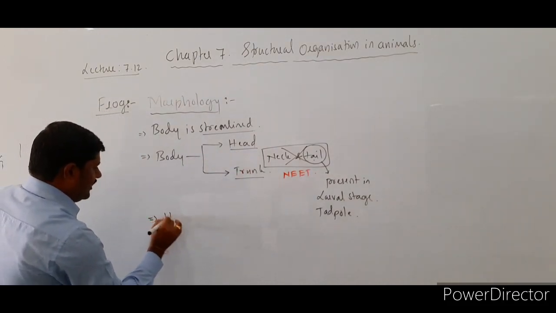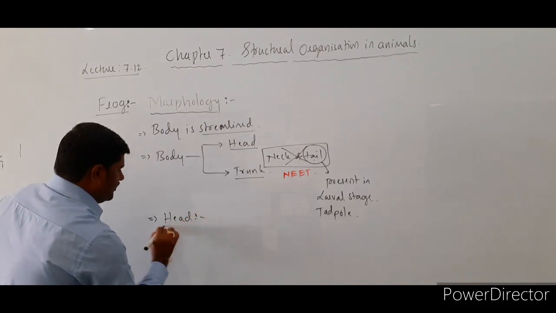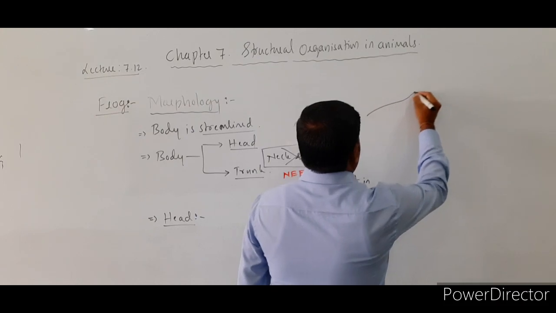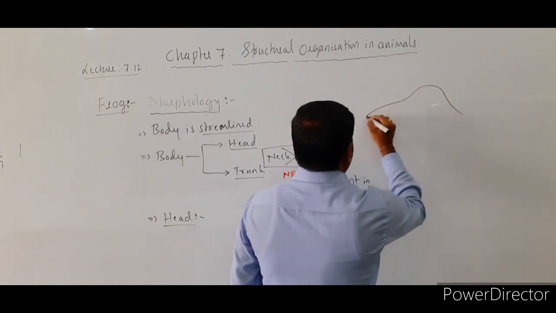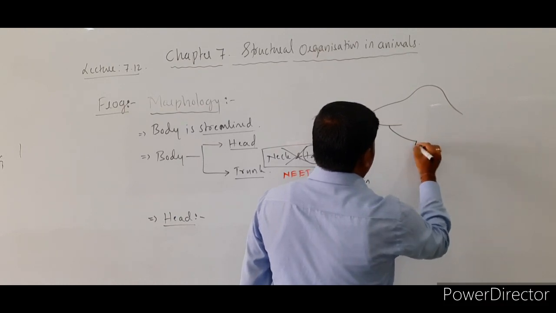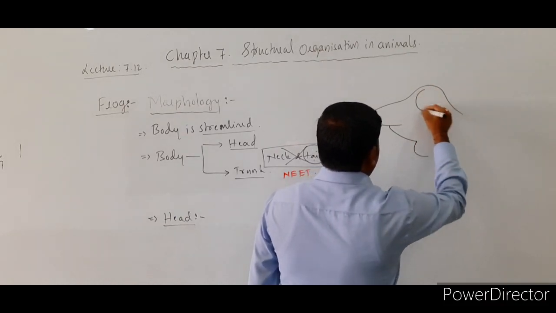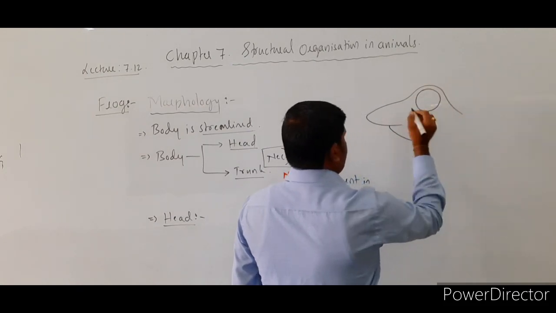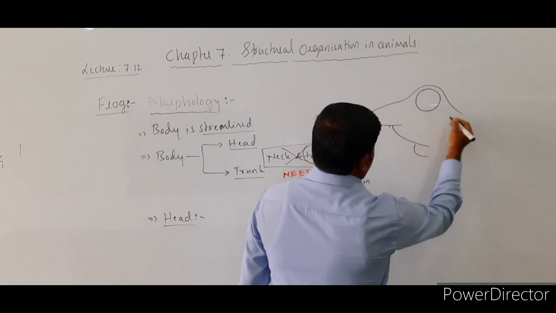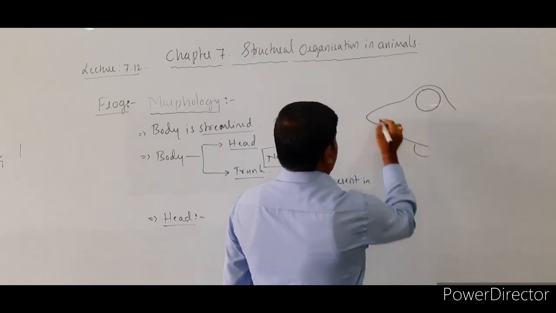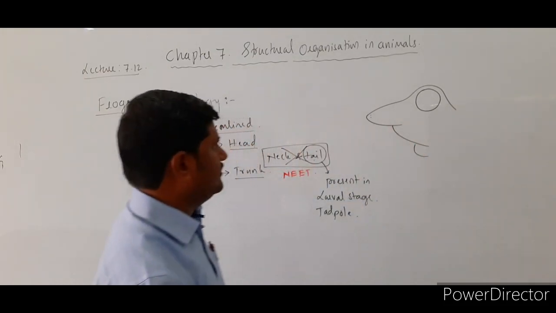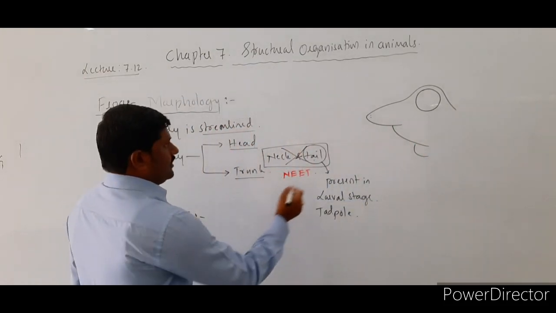Let us start with the head part. What is there in the head part? See here, if this is the head part, then what is seen here? A large bulged eye is seen here.